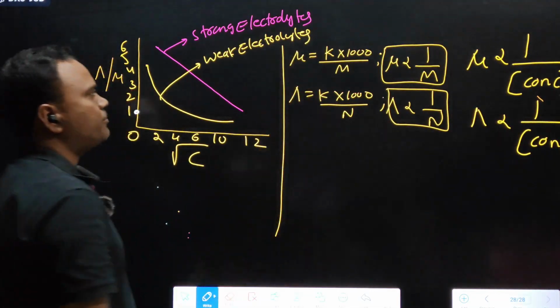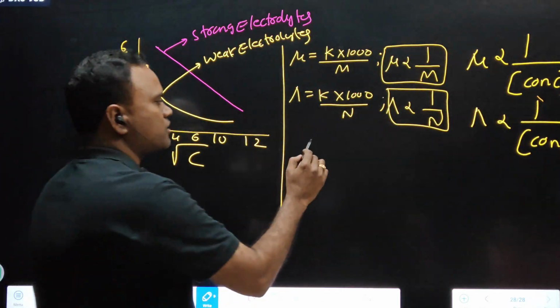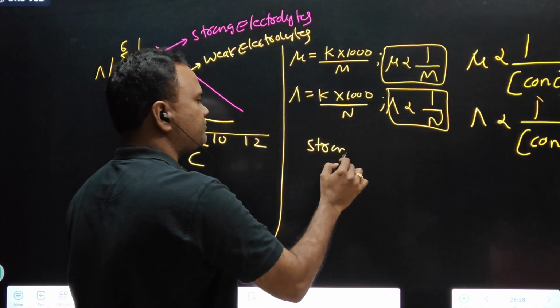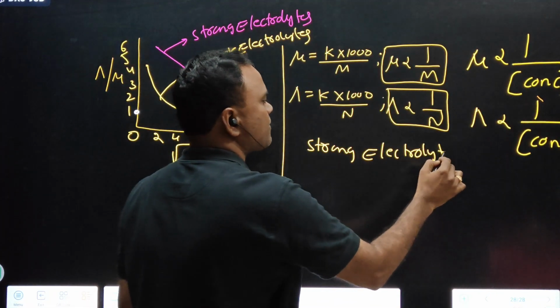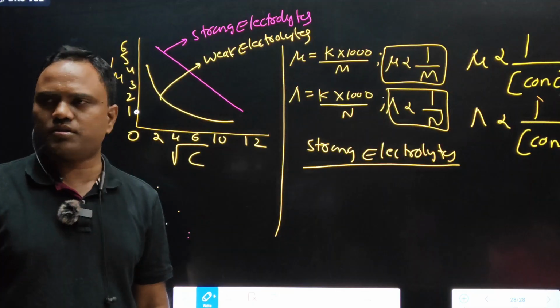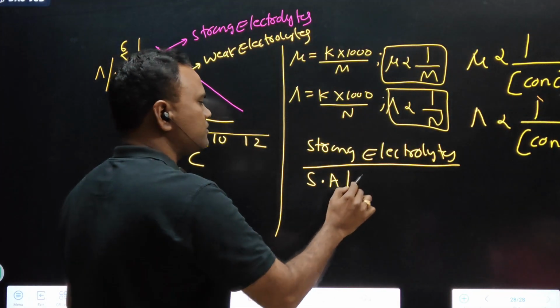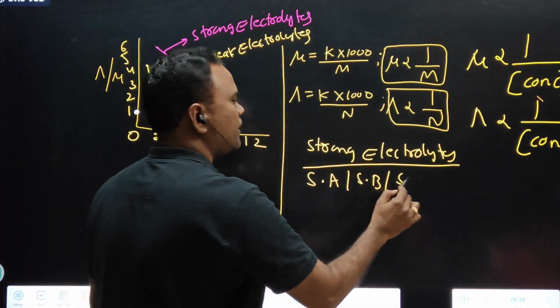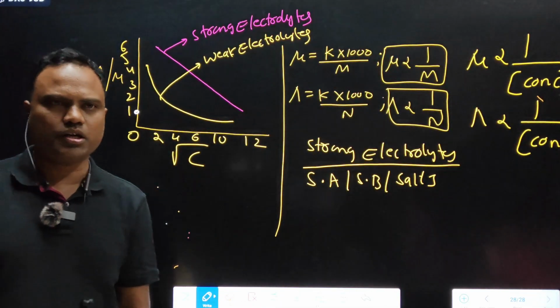The following graph represents strong electrolytes according to ionic equilibrium, first year ionic equilibrium. Strong acids, strong bases, and salts are considered as strong electrolytes.